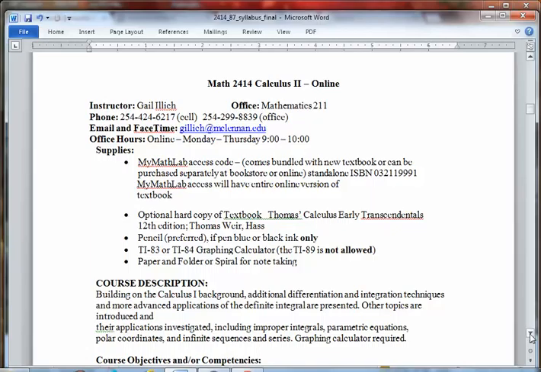We can do those during my office hours from 9 to 10 on Monday through Thursday, or another time that works for both you and me. A good way to contact me is through my cell phone, 254-424-6217, or text. So either way is a good way to contact me.